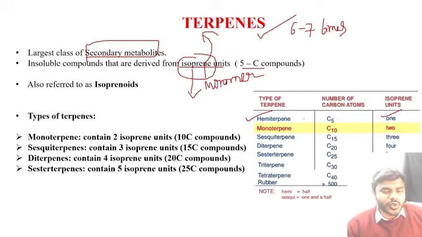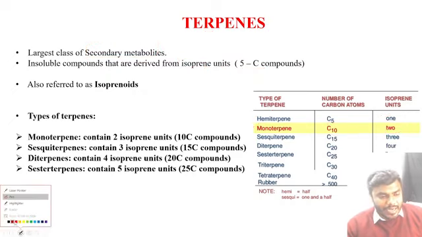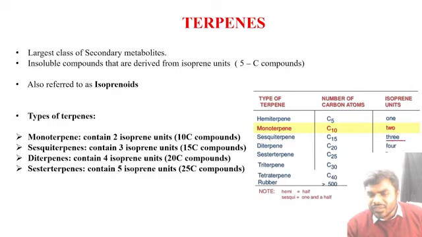So now every student listen to me. Whenever there are 2 isoprene units, then I can form a terpene. What do I call this particular terpene? Monoterpene, which is the 10 carbon containing compound. Please kindly do not forget the statement, friends. Next one, 3 isoprene units are present. How many carbons? 3 isoprene units means a 15 carbon containing compound, we call sesquiterpene.